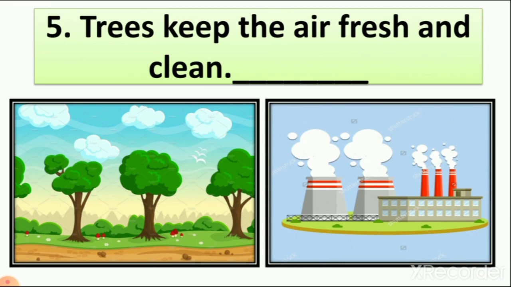Trees keep the air fresh and clean, while factories and smoke make the air dirty. So is trees keep the air fresh and clean right or wrong? It is right. So we write here true. T-R-U-E, true.